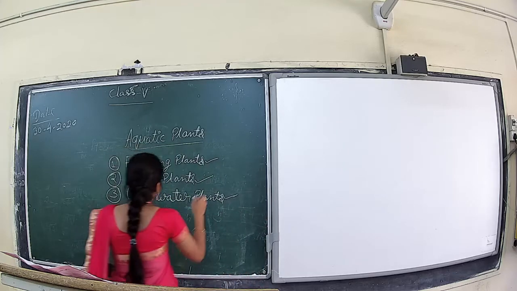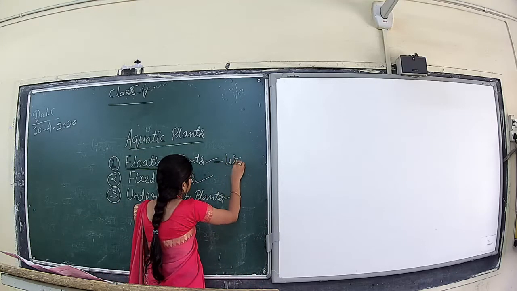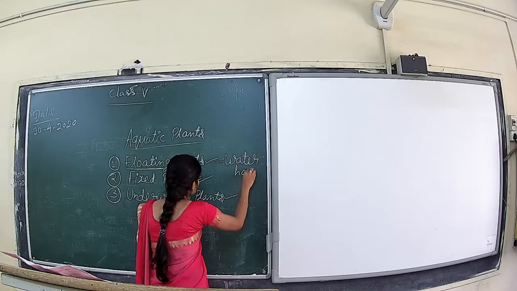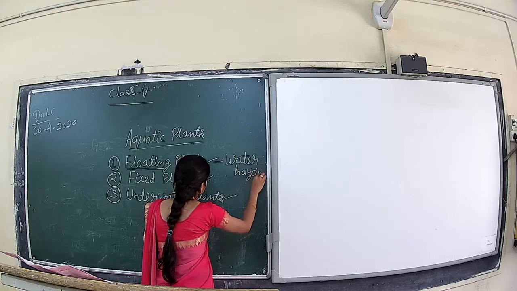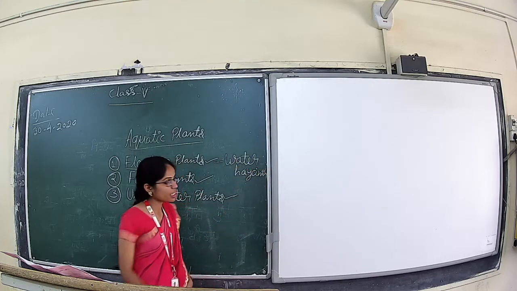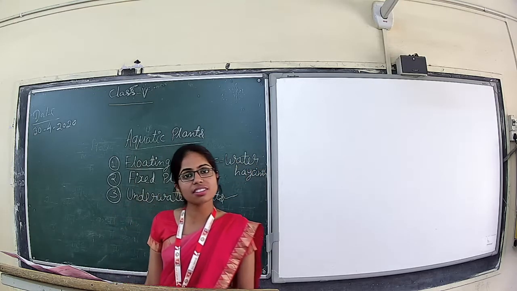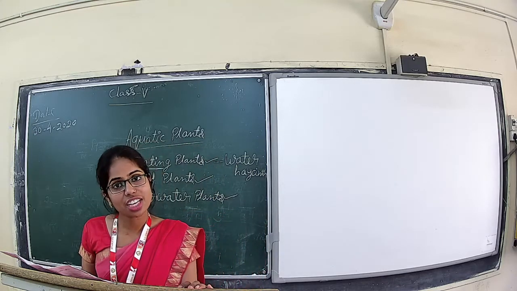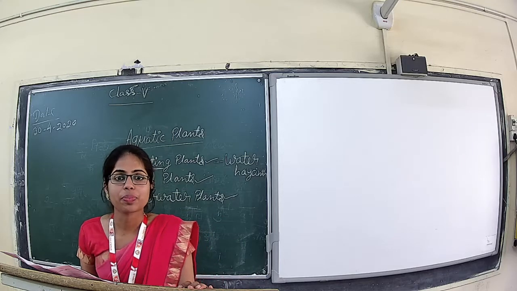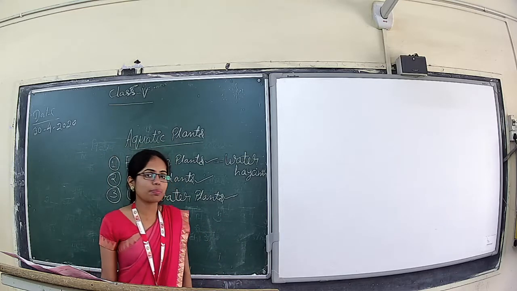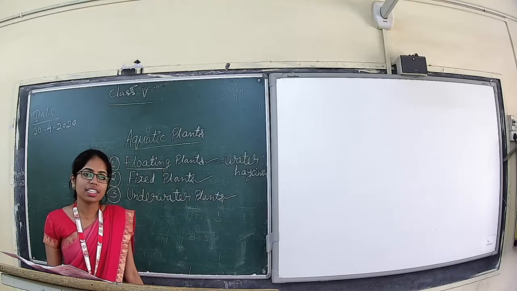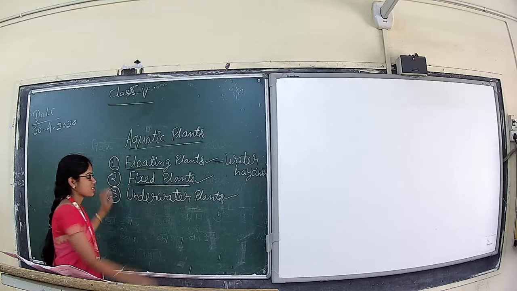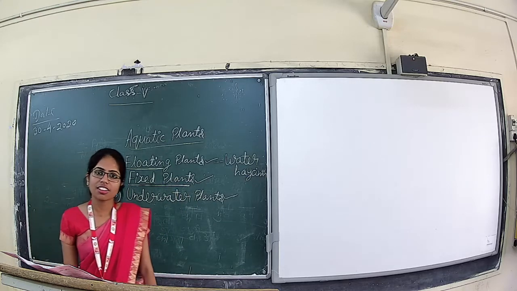One very common example of this plant is water hyacinth. What is this? Water hyacinth. Do you know the common name of this plant? Jalkumbhi. What is that? Jalkumbhi. Okay, this is all about the floating plants. Now, the next categorization of aquatic plants is fixed plants. What is that? Fixed plants.